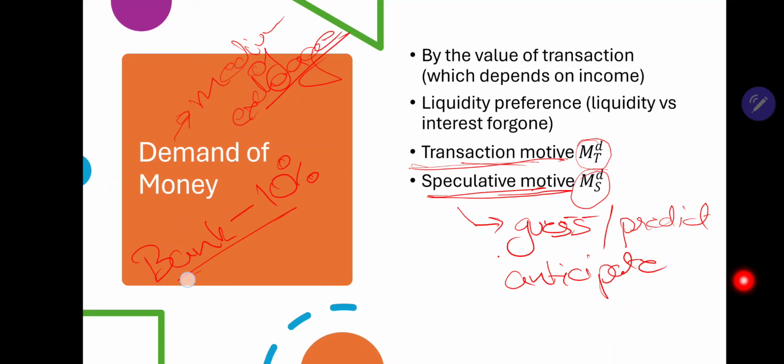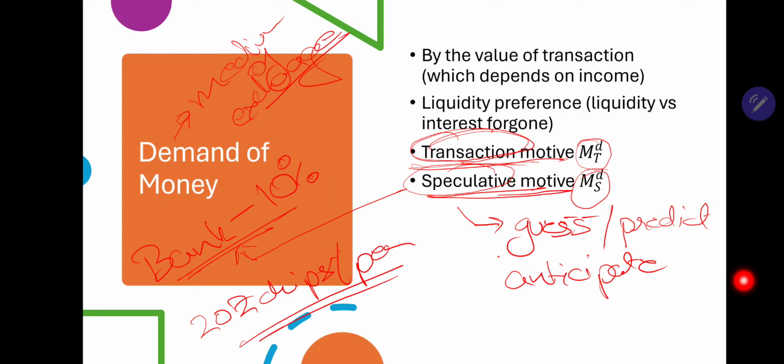Now, if the bank is giving us 10%, ideally what we would do is put some amount of money into the bank and keep some amount of money for transaction. Obviously, the money that we have put in the bank cannot be easily converted to whatever we wish. We cannot easily convert it to a 20 rupees bag of chips or a pen or anything like that. So money kept in the bank is less liquid.